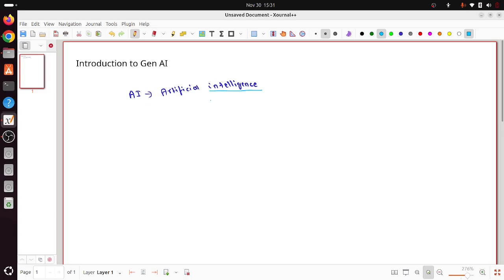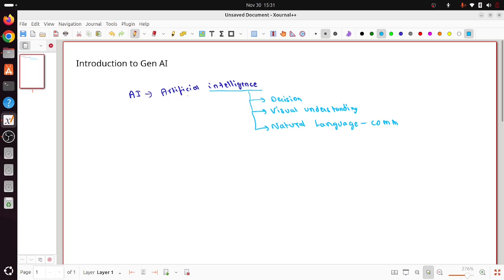And we humans are intelligent enough to do a lot of things, right? Like we take decisions, we are able to do some kind of visual understanding, correct? We are able to speak to each other in our natural language, right? We are able to communicate basically, correct? Communicate in natural language. So we have these kinds of abilities, correct?